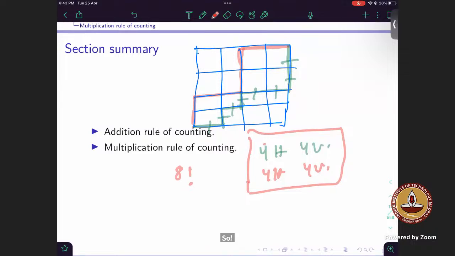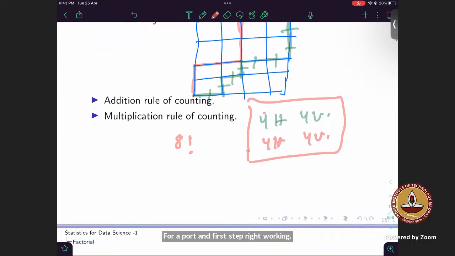From position A to position B, it will take 8 steps. So everything can be done in 8 factorial ways. Now this can be broken into 2 parts, because it is taking 4 steps rightwards and 4 upward. So it will be 8 factorial upon 4 factorial into 4 factorial.